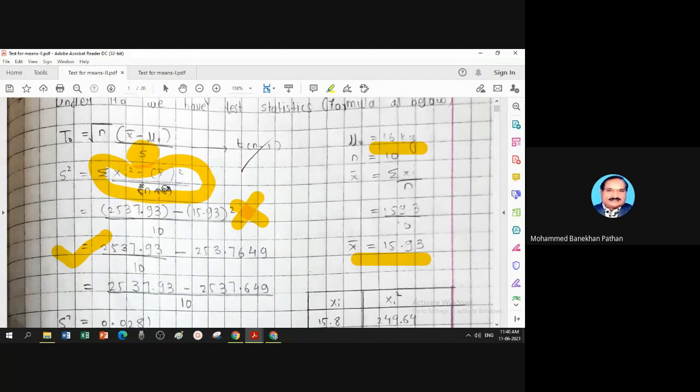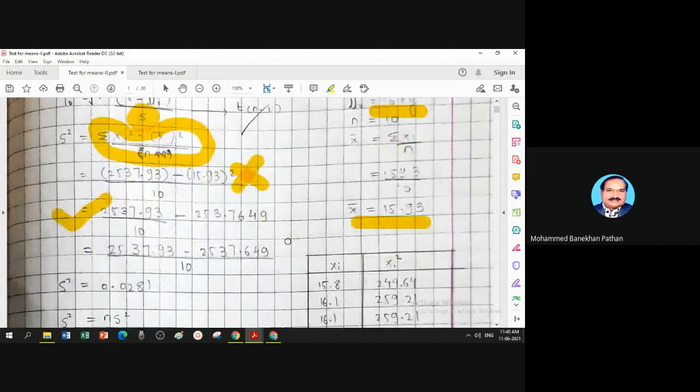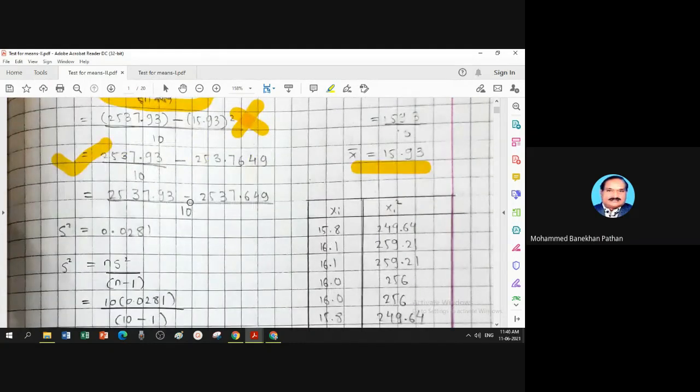I repeat, sum of x squared upon n minus x bar square. This is not a total division. Division only for the first quantity: sum of xi squared upon n, minus x bar square. Make a correction when you submit this practical. So this calculation I made, again this is the wrong way.